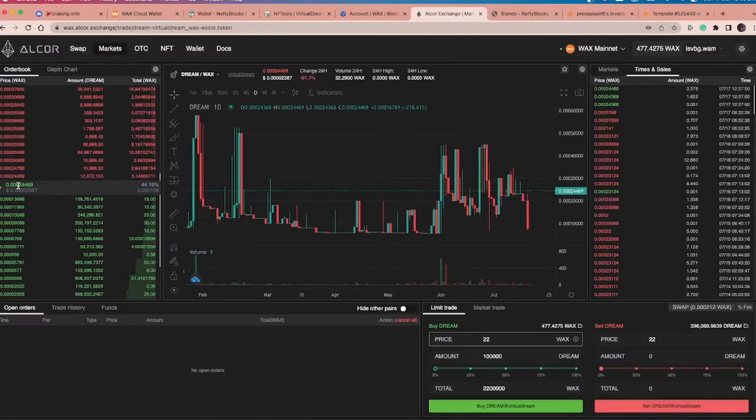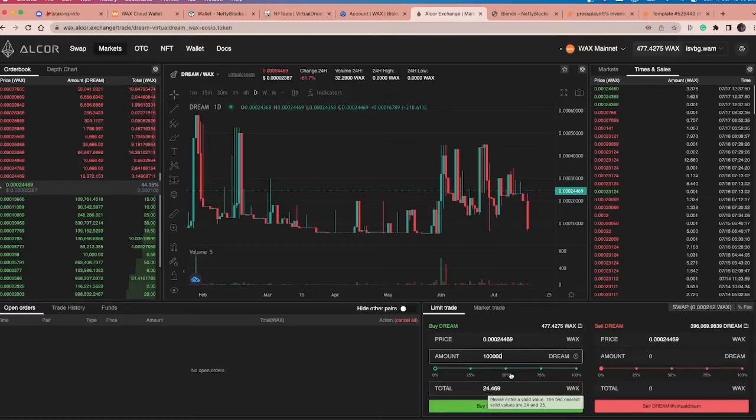Now I just bought some, and it was a price of... let me see here. Oops, that's a crazy price. Sorry, I've got to put it in at the correct price. I'm going to use this price here and adjust it. Okay, so we're going to go 100,000 dream. And the buy price that I had, I'm going to click that one more time. Okay, so my 100,000 dream, this would cost me 24 wax.